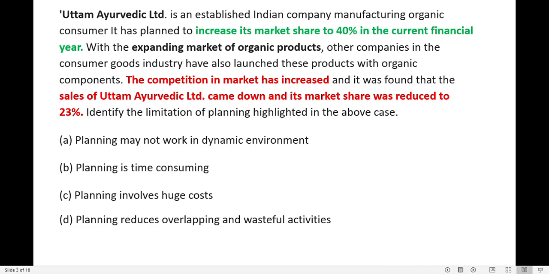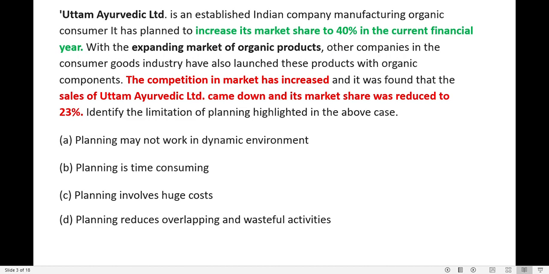Since competition has increased in the market, the sales of Uttam Ayurvedic Limited are coming down, and because of this the market share is also not doing so great. It has reduced to 23 percent. What are we expected to do? We are expected to identify the limitation of planning which has been highlighted in this case.